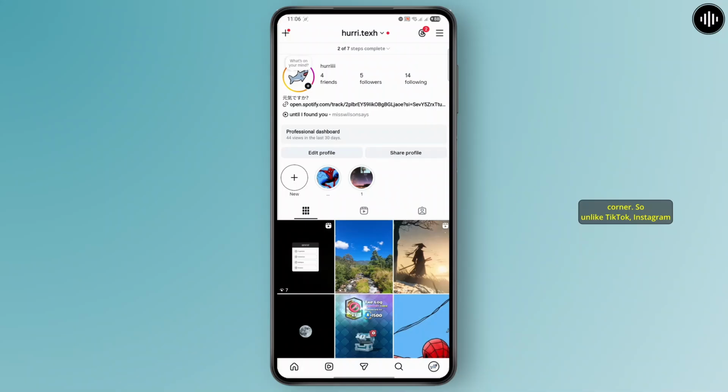Unlike TikTok, Instagram does not allow you to see who has viewed your profile. Many apps and tricks online claim that they can show you exactly who viewed your profile, but Instagram does not have this feature officially. Still, here are a few legit ways to understand who has interacted with your profile.